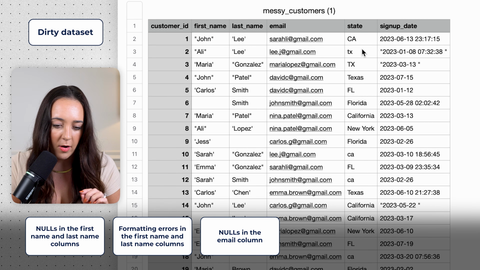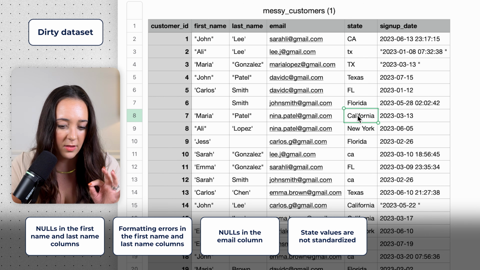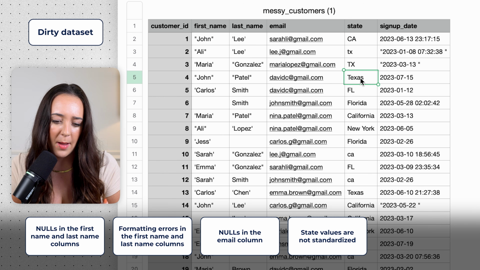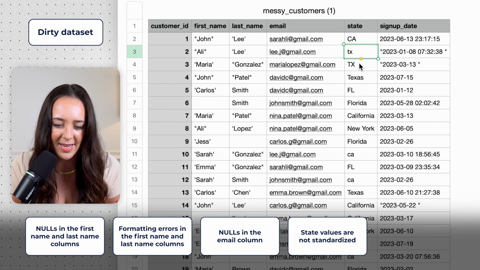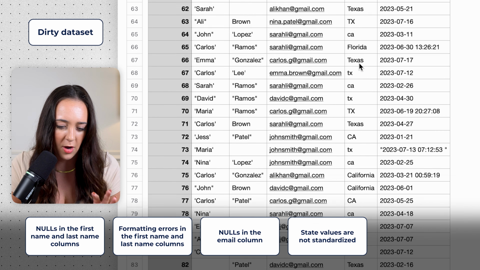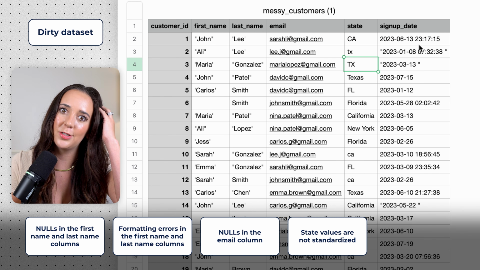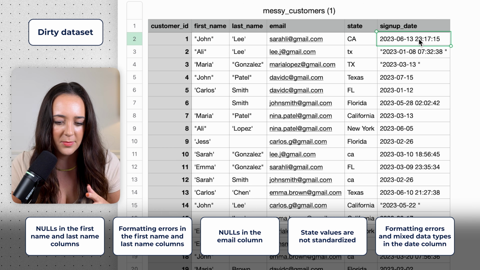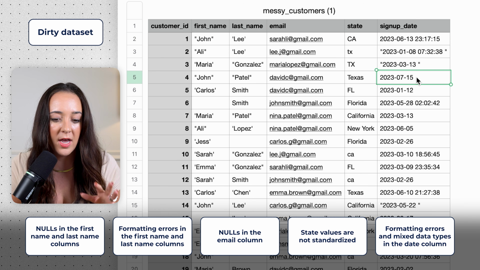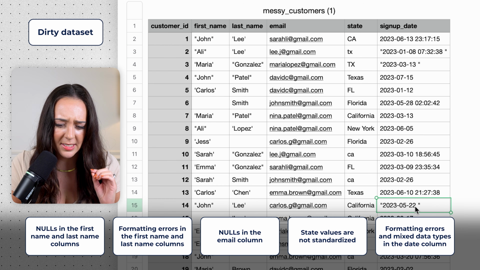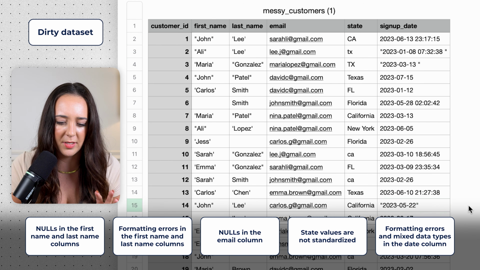And then the state column is honestly just a disaster. We have California capitalized, we have California, the state code, we have Texas capitalized, we have a lowercase state code, uppercase state code. We just have a lot of different types of values in the state column. And then the dates are also a disaster too, and dates are always super hard to clean. So we have date times, then we have regular date values, we have dates and date times with double quotes, and we even have instances with double quotes with a space value after the date. These are honestly just really messy, really bad.